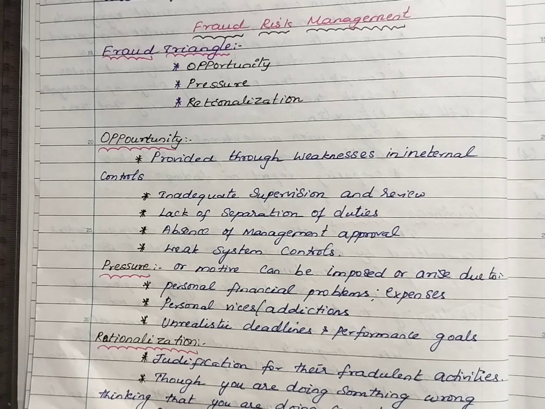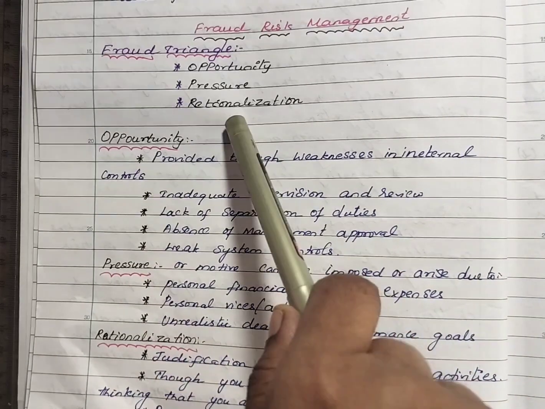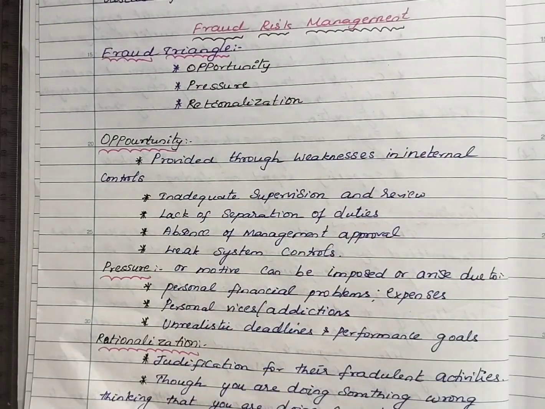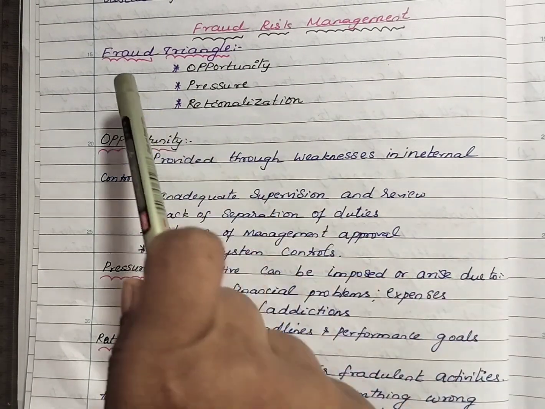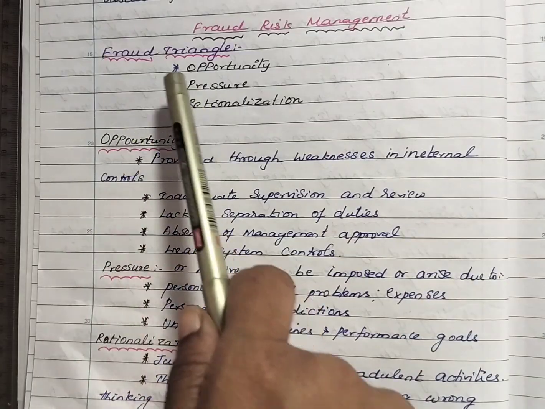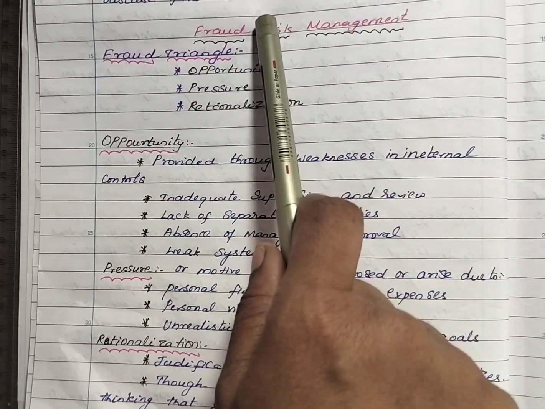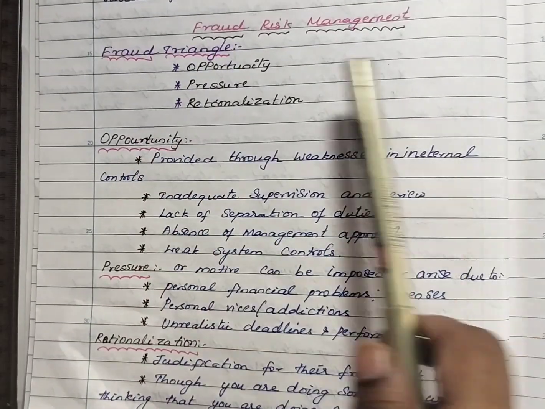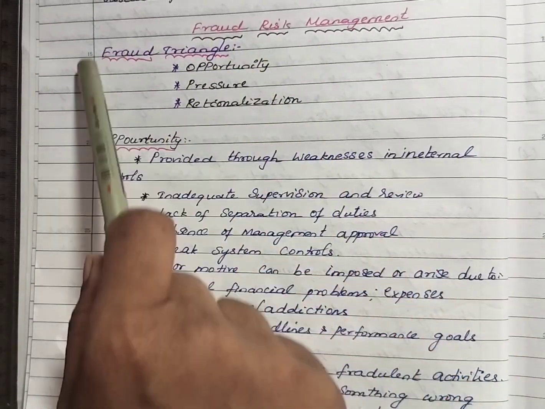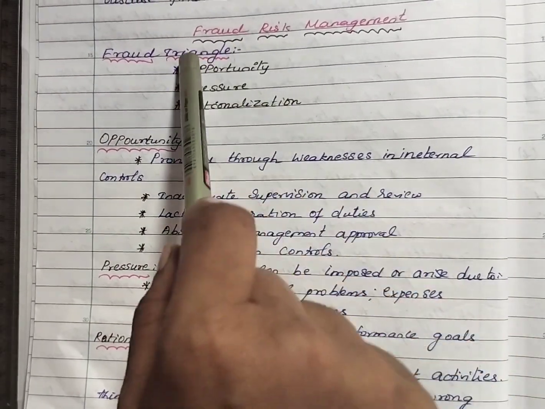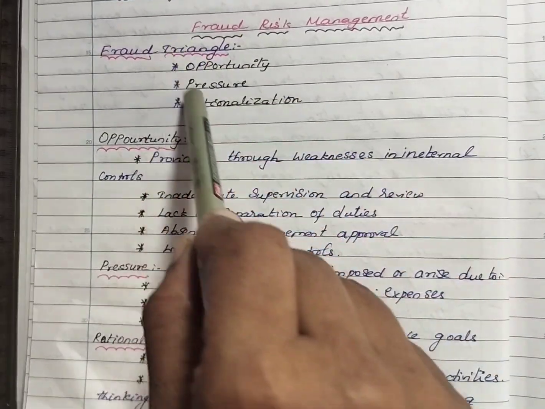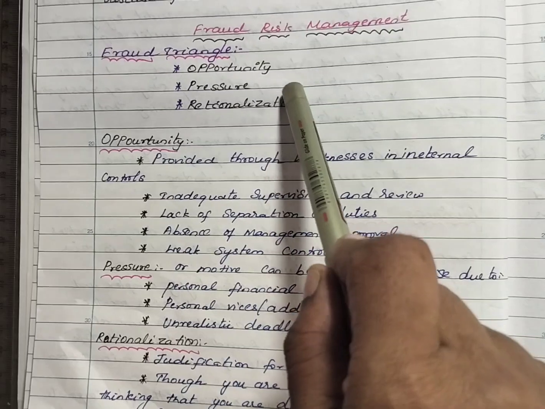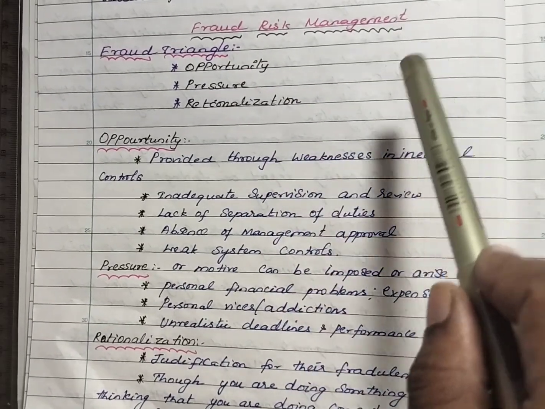Okay, let's get into the topic, that is fraud risk management. This is module number 17.2 under the forensic audit chapter. In fraud risk management, the first thing coming is the fraud triangle. What is the fraud triangle? What are the elements under the fraud triangle? That is opportunity, pressure and rationalization.